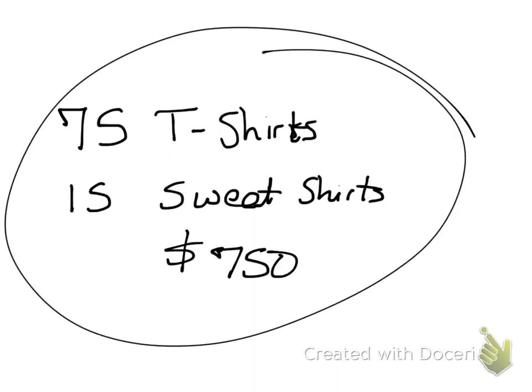So that's our goal, to have the best profit we can have in this scenario, is to sell 75 t-shirts and 15 sweatshirts. That means when we go to this blues festival, we want to bring 75 t-shirts and 15 sweatshirts in order to maximize my profit for that weekend.